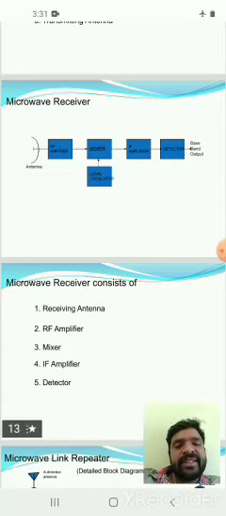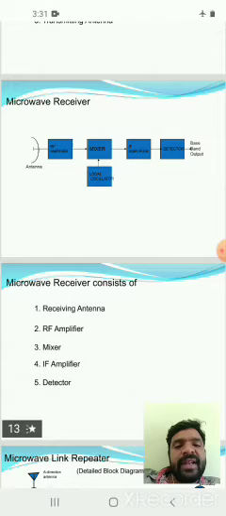Here the mixer is used for subtracting purposes. The mixer converts the high frequency levels into a medium or moderate frequency range. This moderate frequency range is called the intermediate frequency, so the mixer output is the IF signal.